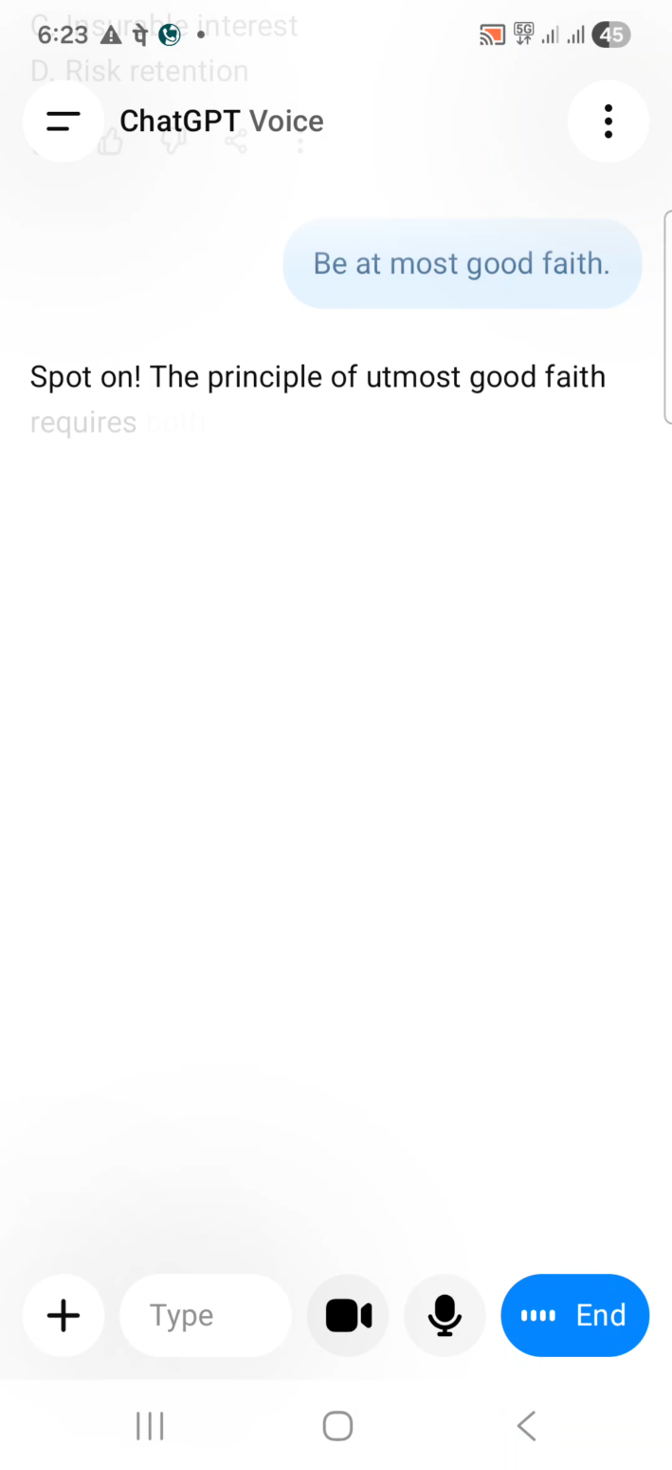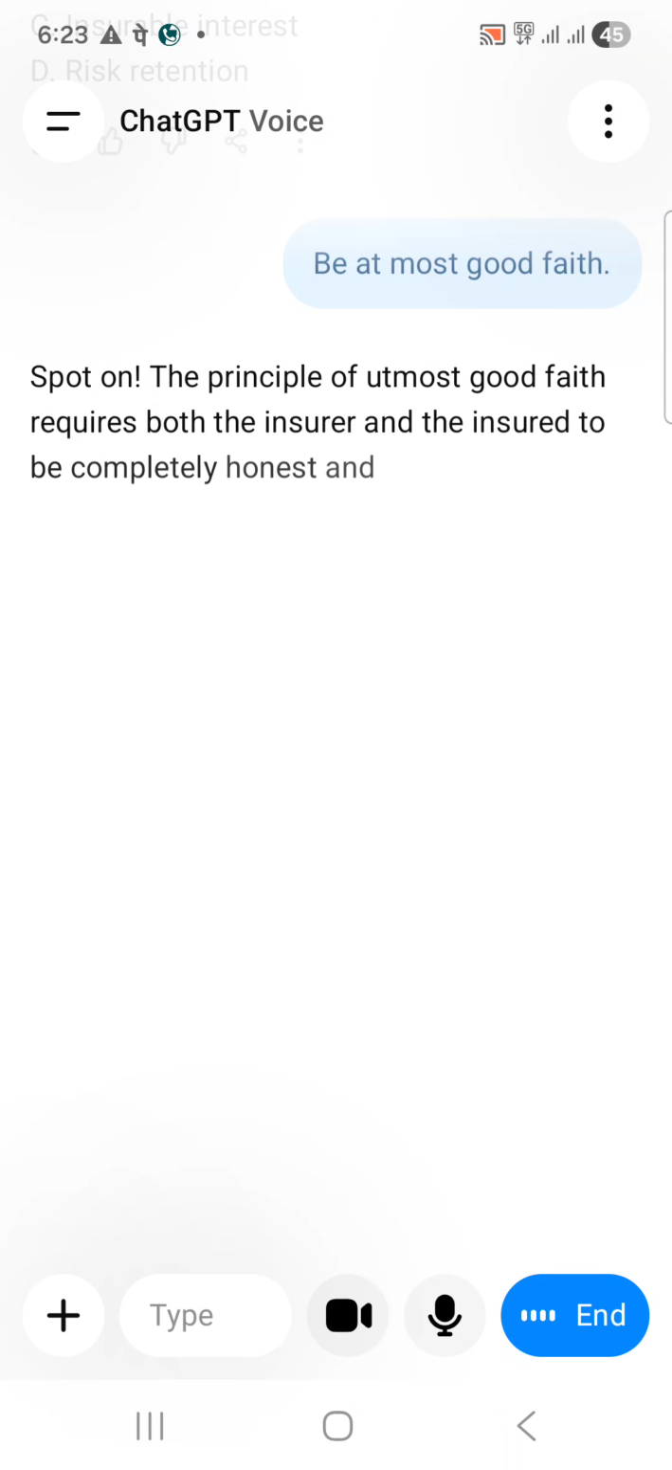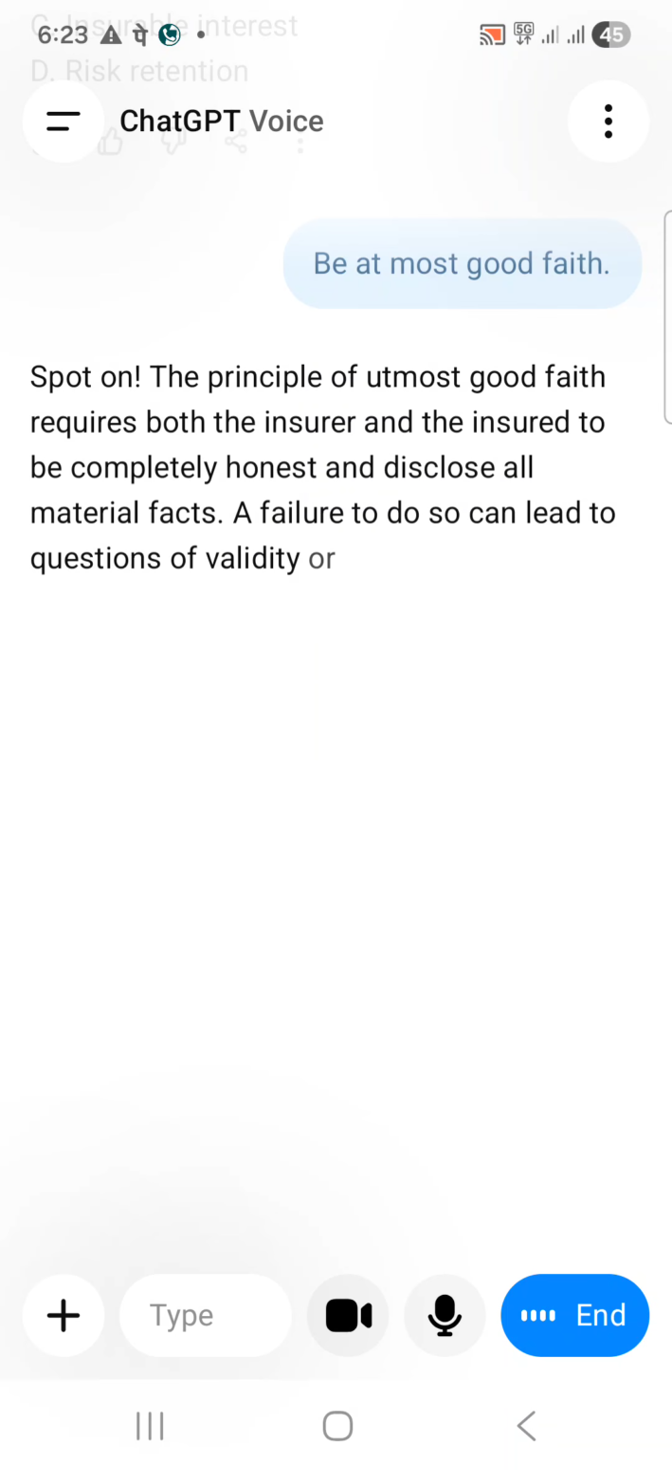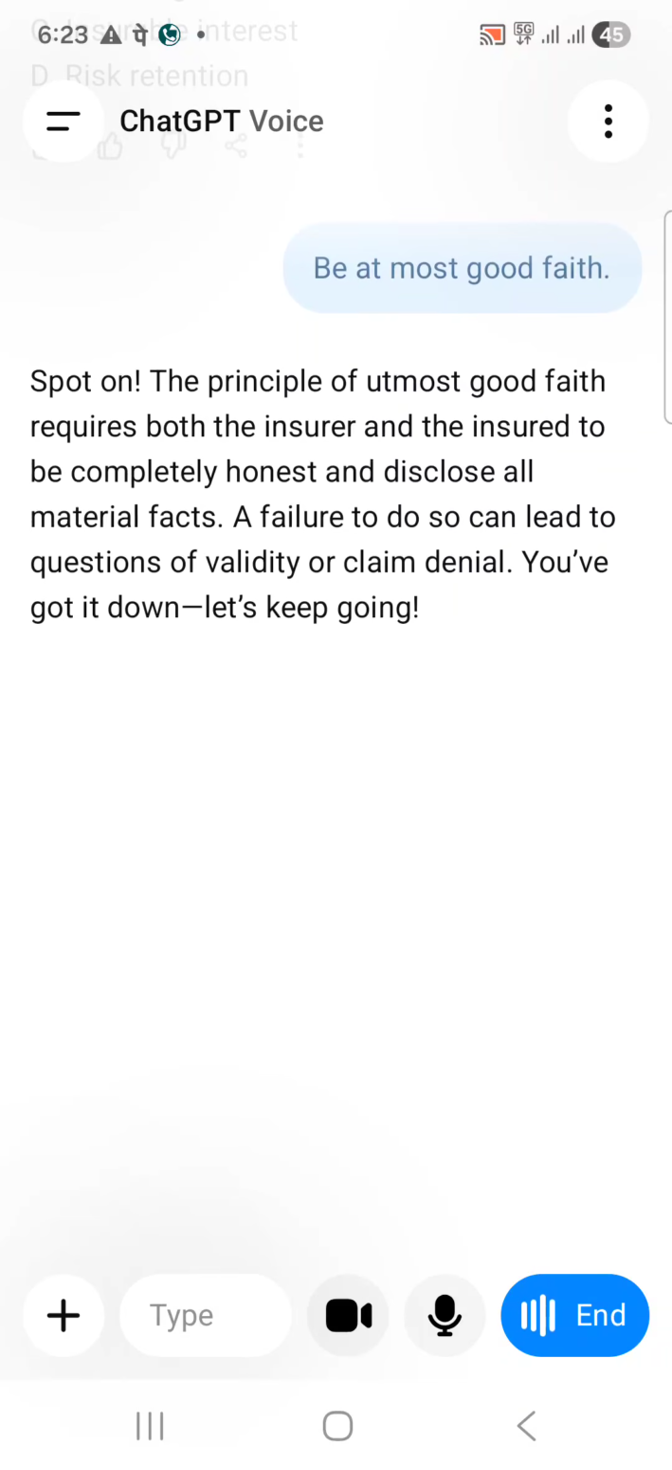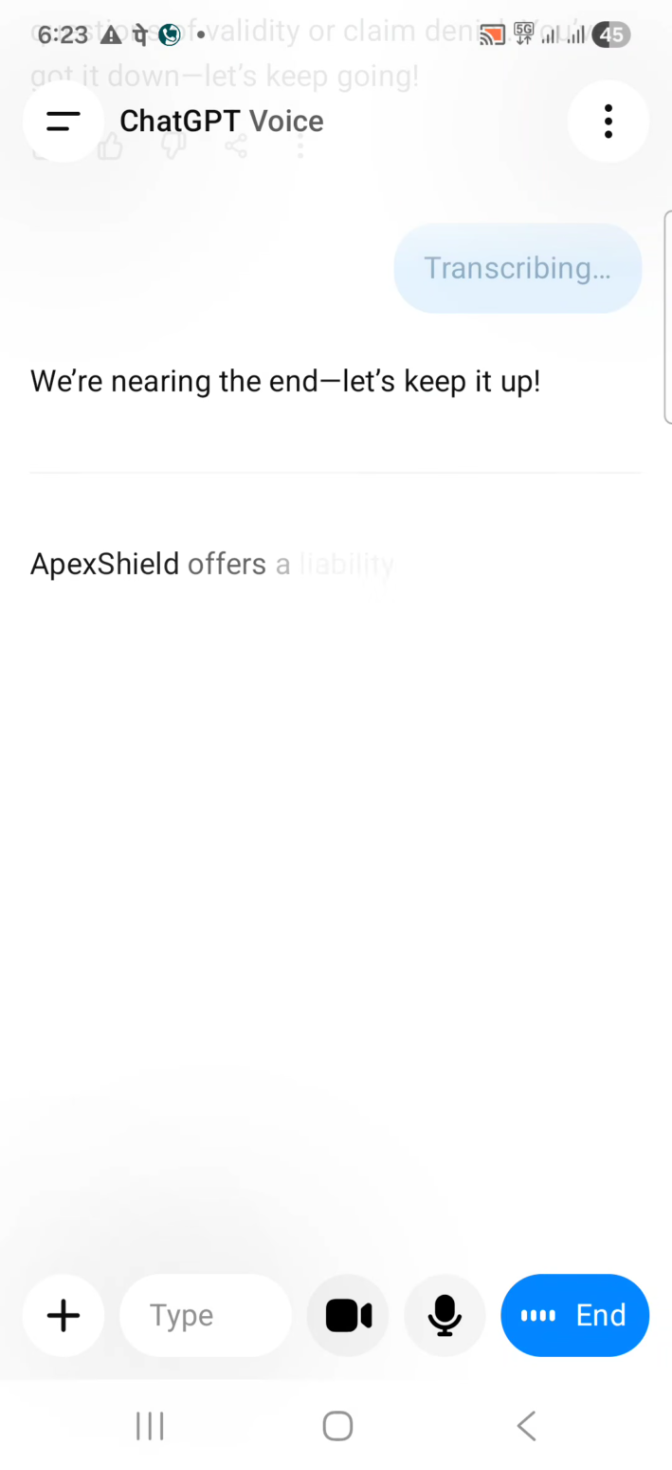Spot on. The principle of utmost good faith requires both the insurer and the insured to be completely honest and disclose all material facts. A failure to do so can lead to questions of validity or claim denial. You've got it down. Let's keep going. Next question. We're nearing the end. Let's keep it up.